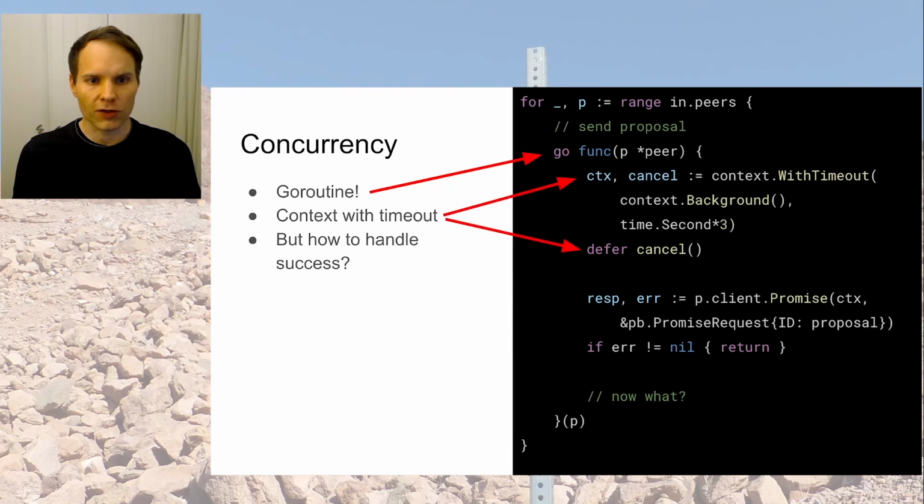And we have a context with timeout again. So that means although they're all working concurrently, we're still adhering to a timeout. So we don't want some of the requests to take very long. But now what? Now that we have these all going, how do we synchronize on all the results?